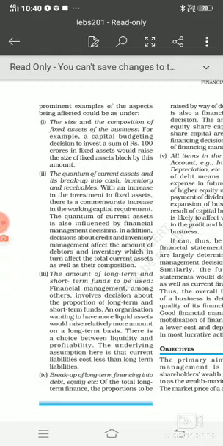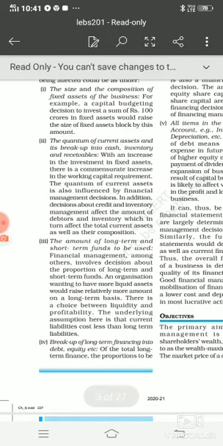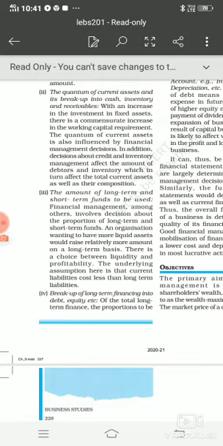Next is the quantum of current assets. If we are increasing our assets by investing through capital budgeting, in the same manner the current assets will also be increased. It means that with the increase in investment in fixed assets, there will be an increase in the working capital requirement also, meaning the day-to-day working capital requirement. Next is the amount of long-term and short-term funds to be used. Financial management involves decisions like the proportion of long-term and short-term funds required to be invested. This also affects the financial condition of a business.